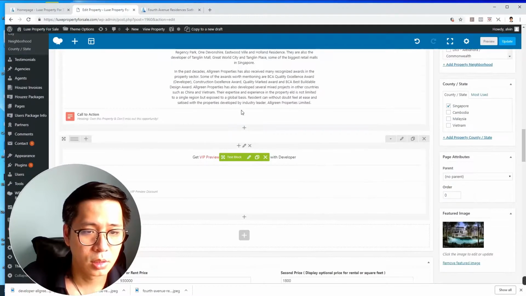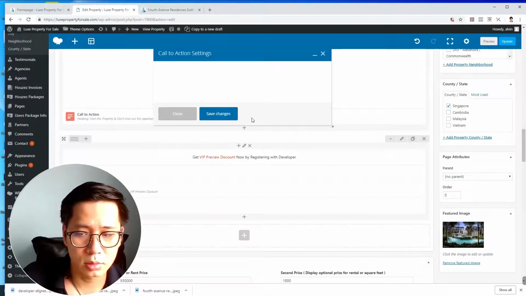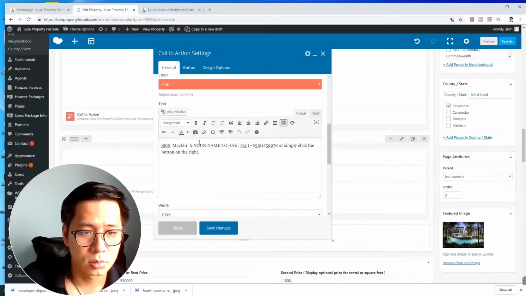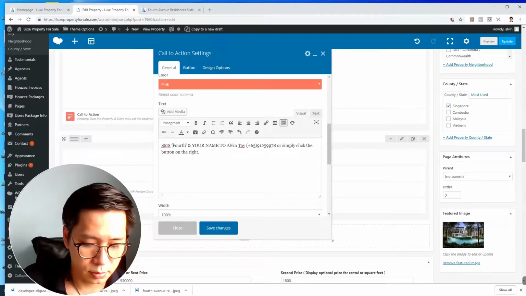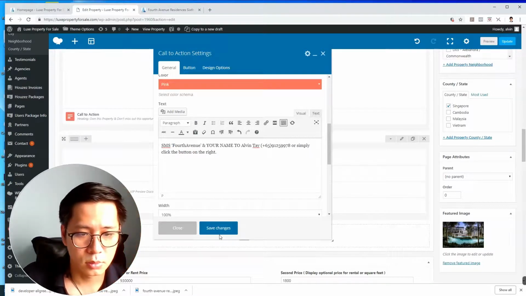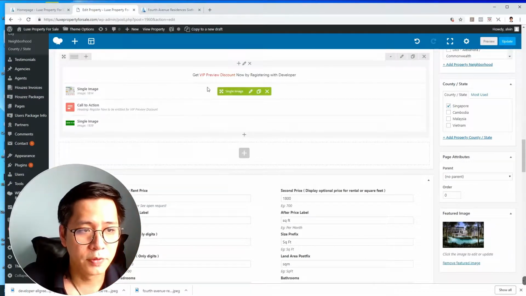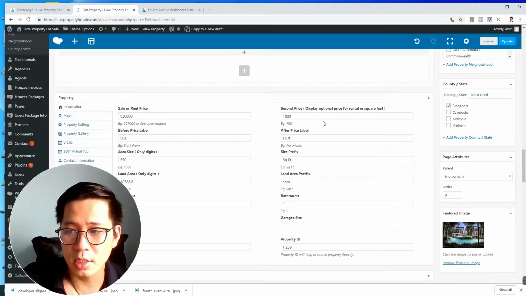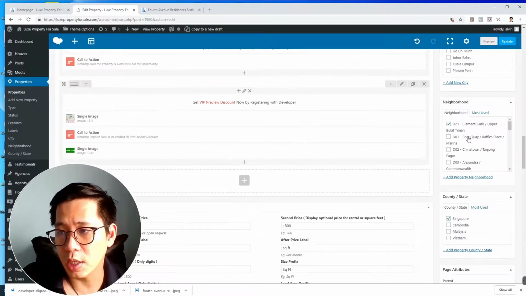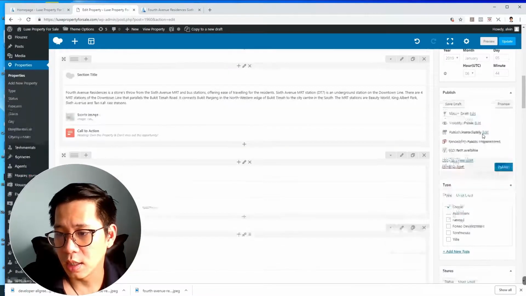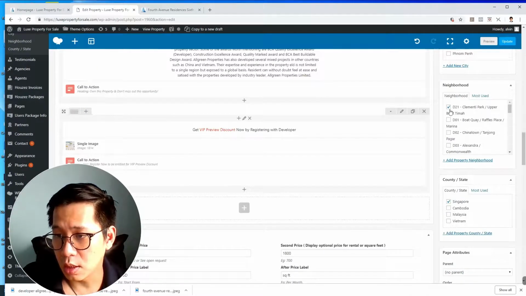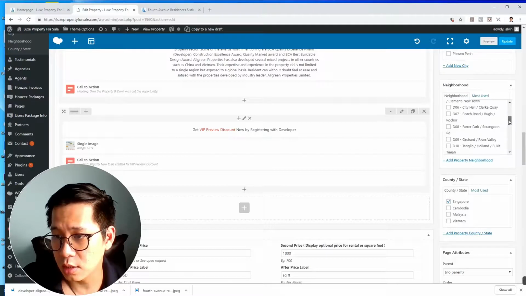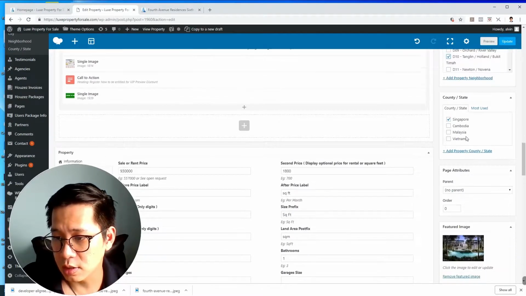Save. Any call to action element? Similar here, 4th Avenue. VIP discount, the text to amend is quite standard. Okay, so we are done with all the images. Over at the right hand side, you might want to put new launch, yes, Singapore. This one is district 10. Find district 10 and select Singapore.